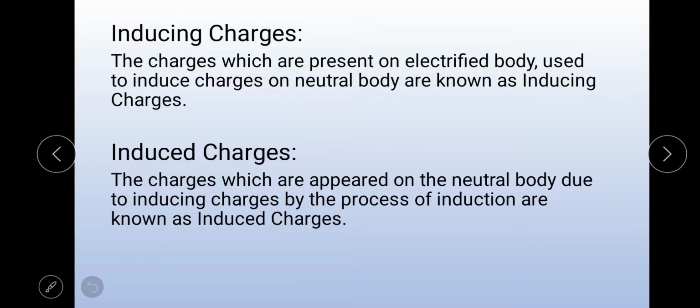Induced charges means what? The charges which appear on the neutral body due to the inducing charges. These are the charges which appear on the uncharged conductor. Such charges are called induced charges.